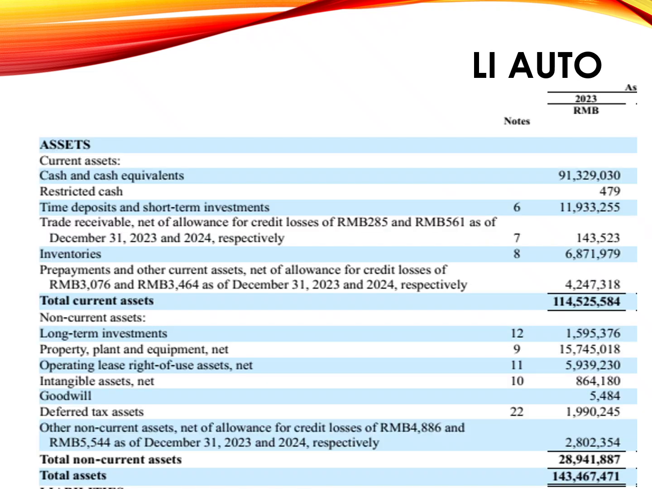We are going to examine the parts of the Statement of Financial Position of an electric vehicle maker, Li Auto, as at December 31, 2023. The first part shows the assets. The current assets are totaled to get the total current assets. Then, the long-term or non-current assets are summed up. The addition of the current assets and non-current assets gives the figure for the total assets.